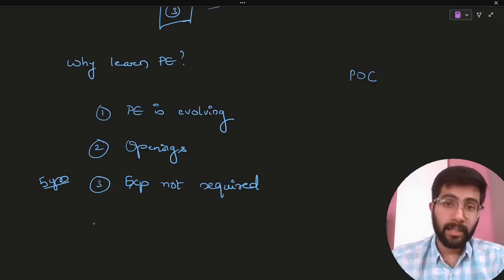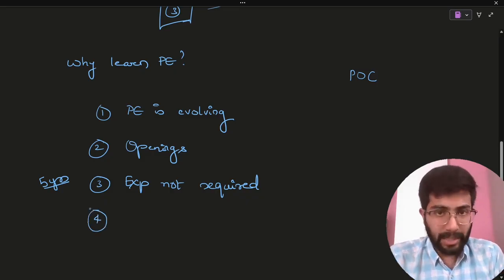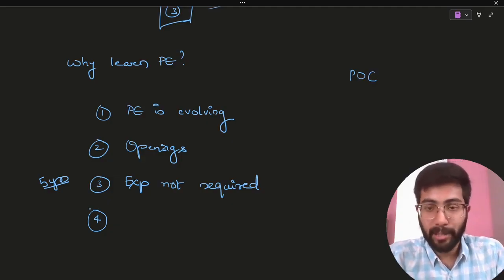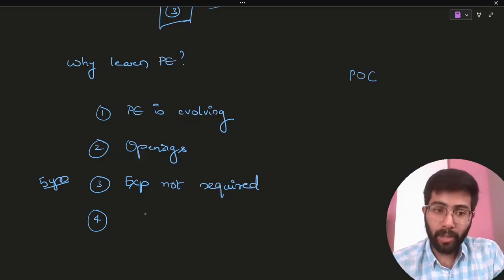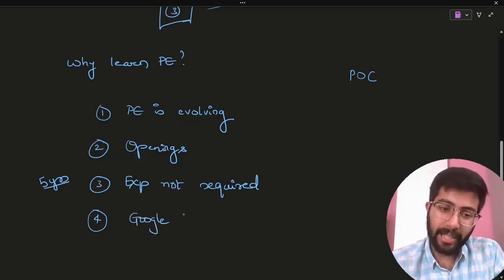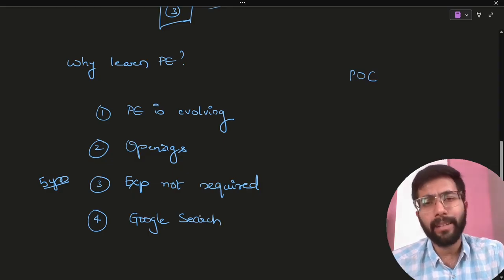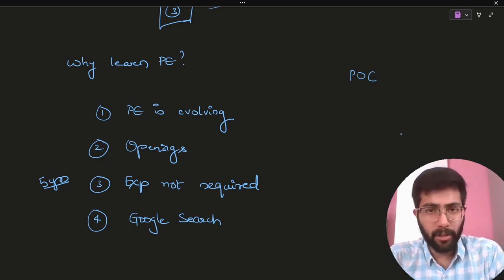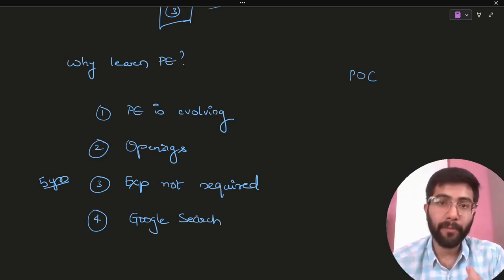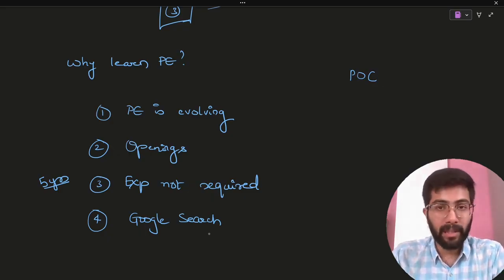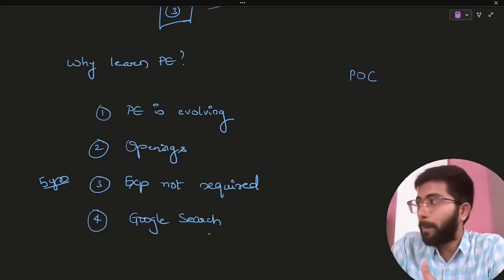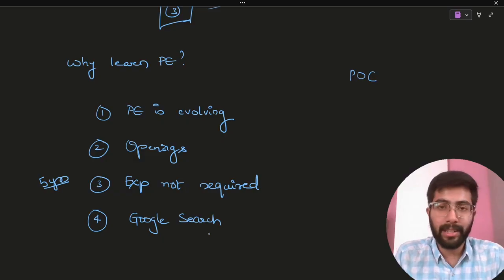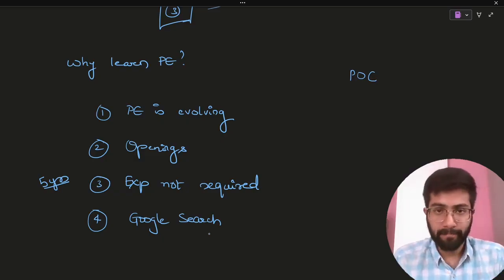And number 4, this is something that I personally believe. This could be true, this could be false. It is just a matter of time that could prove that. Now, what I feel is similar to how Google search is a must-have skill for everyone in every domain, right? You might feel it's a trivial job, searching on Google is a trivial job. I feel prompt engineering would become that trivial. People who don't even know how to prompt would probably lack a lot of opportunities in the future. It would be as simple as one other additional skill that will be required in all the domains. It's just a matter of time.